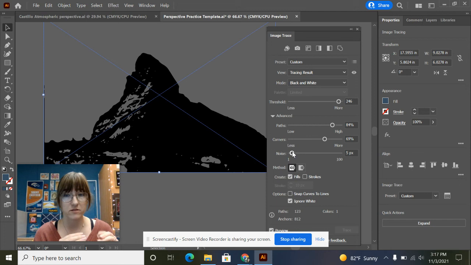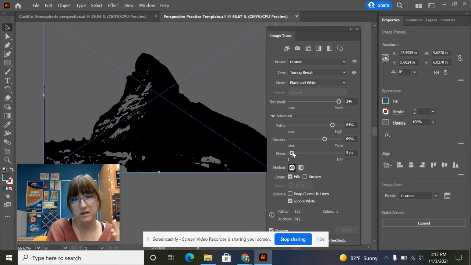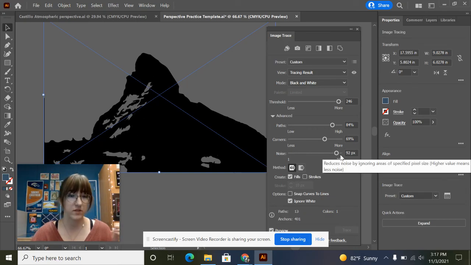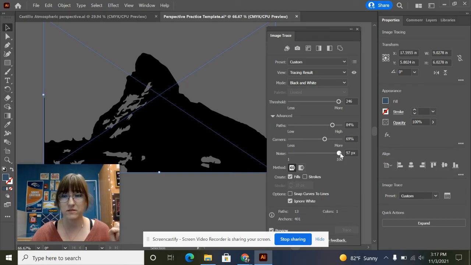So the noise refers to the texture of your image and how much of that texture will show through. So if I bring it down less, then it gives me more of that texture. And if I bring it up, then it will get rid of that texture, right? So I do want this to be pretty high. And then that's probably about as good as we're going to get with removing those dots.